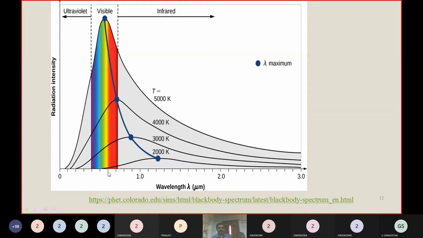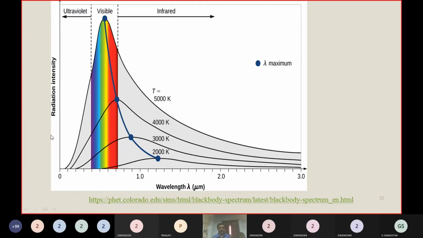Maximum students get around 50 marks. Out of 100, very few students get 100 marks. Radiation is also like that.